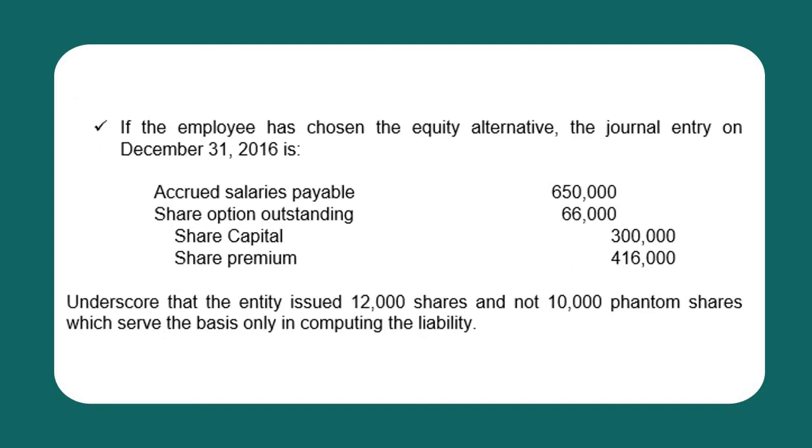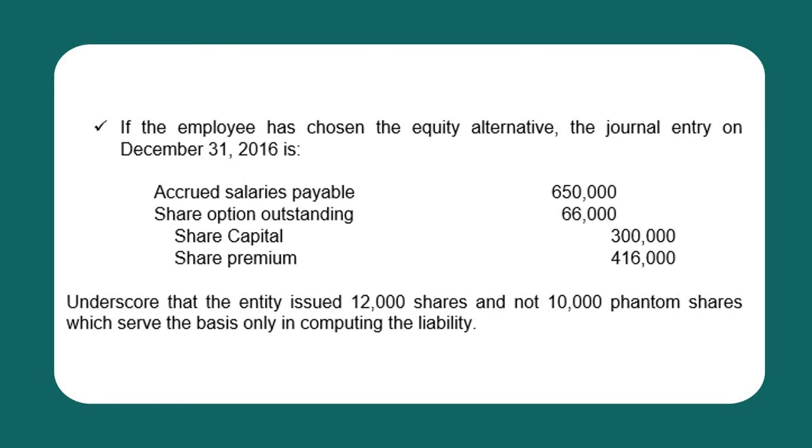Now, if the employee has chosen the equity alternative, the journal entry on December 31, 2016 will be, first, to close the accrued salaries payable and share options outstanding by debiting these accounts with similar amounts. And we will credit share capital equal to the par value of the shares issued. The number of shares issued on an equity alternative is 12,000 times the par value of 25. So we have a share capital of 300,000. And the balancing figure will be credited to share premium.